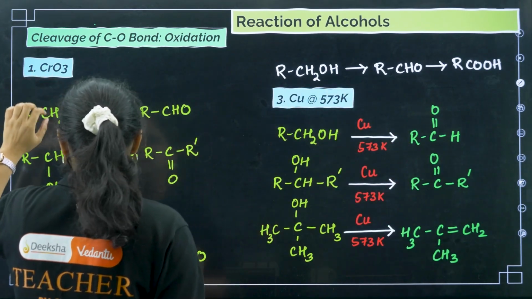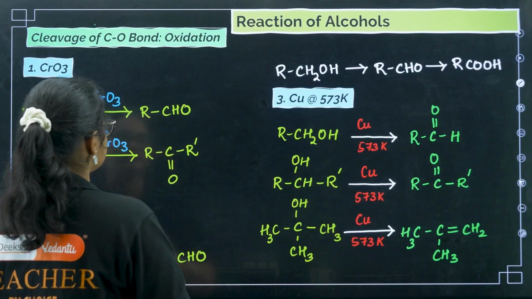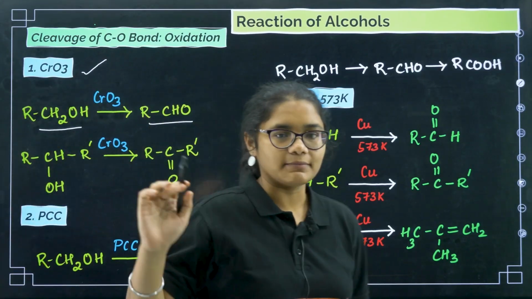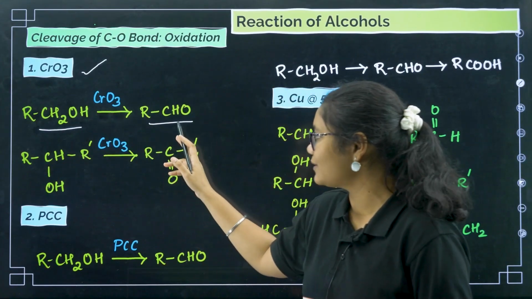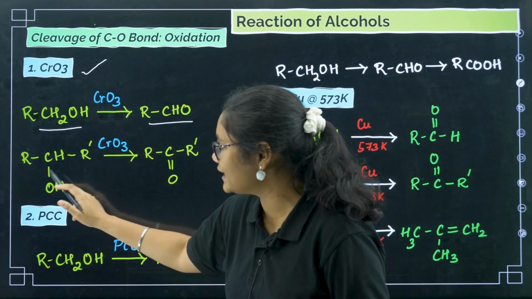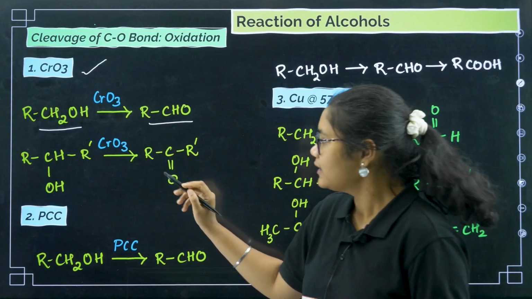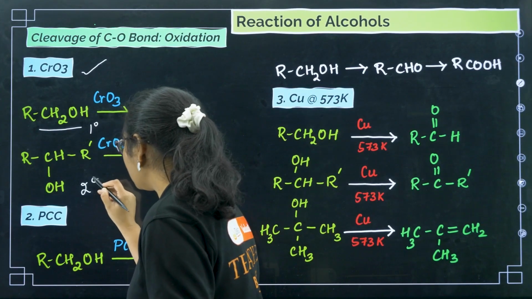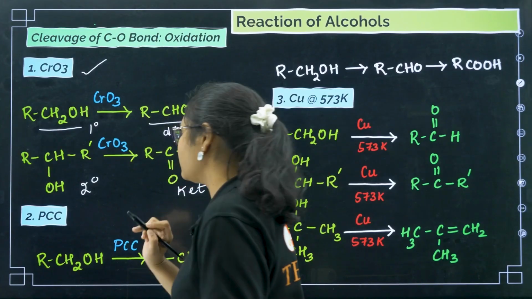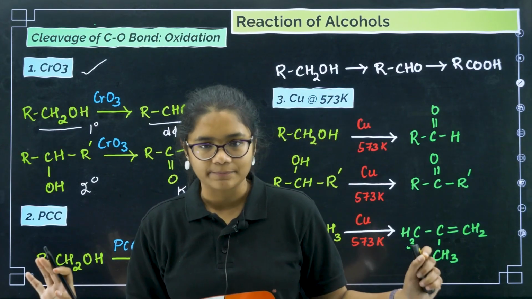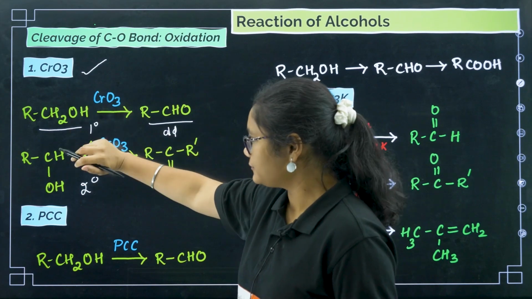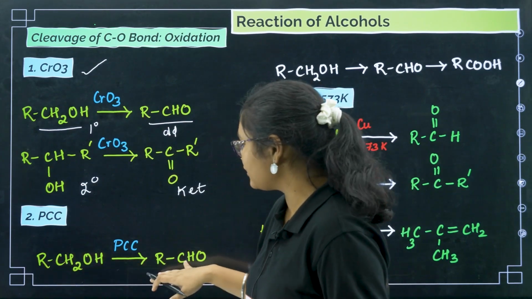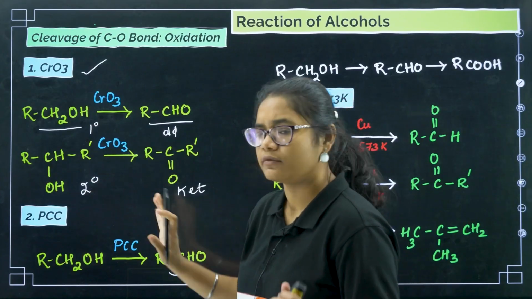See, oxidation: primary alcohols can be oxidized to aldehydes using the oxidizing agent CrO3. Primary alcohols on oxidation give you aldehydes, and secondary alcohols give you ketones. Tertiary alcohols will not react. There is another reagent also, that is PCC. With PCC, primary alcohol will give you aldehyde, and secondary alcohol will give you ketone.